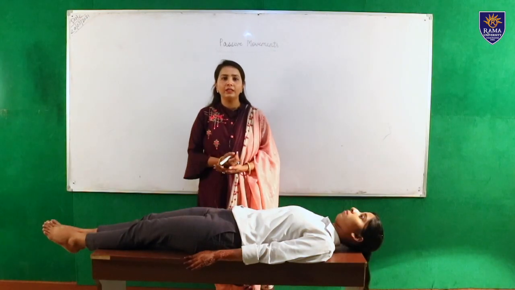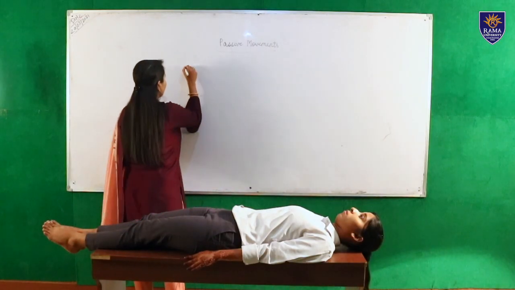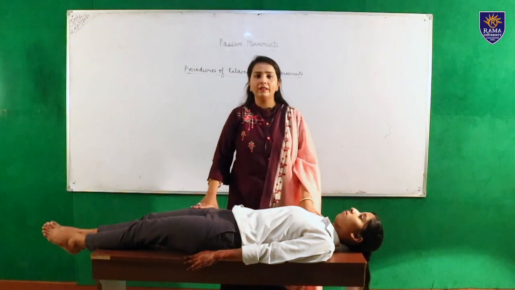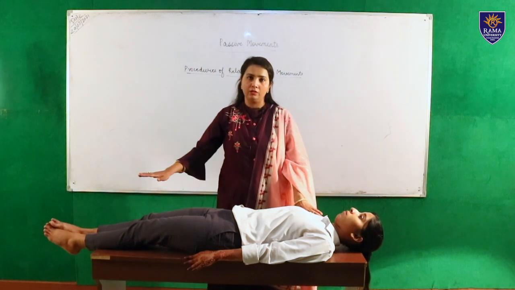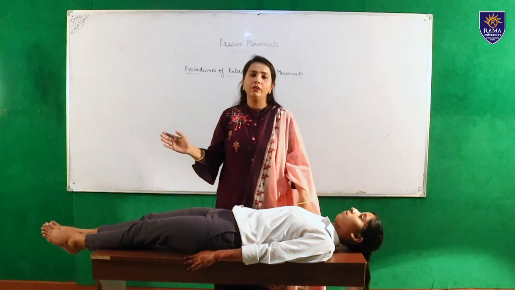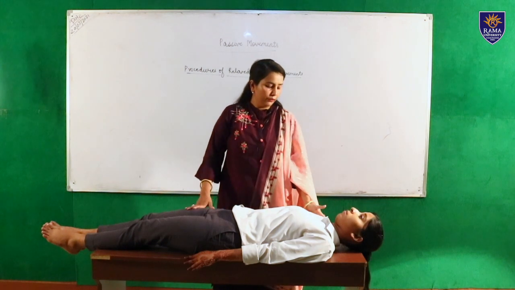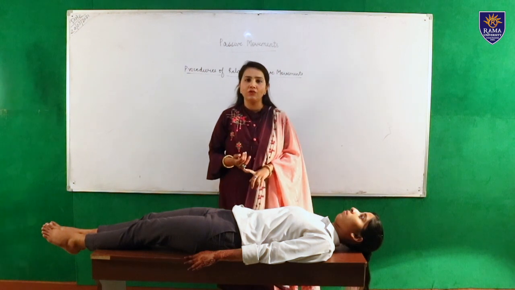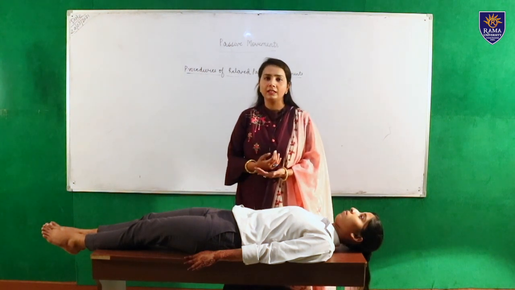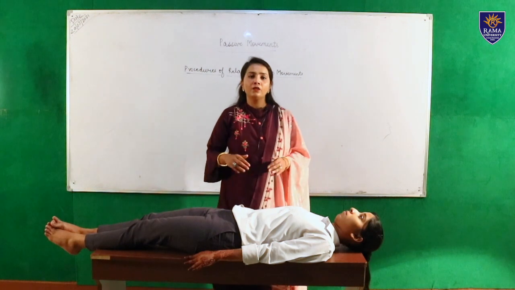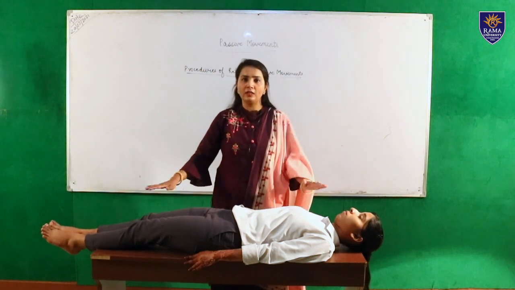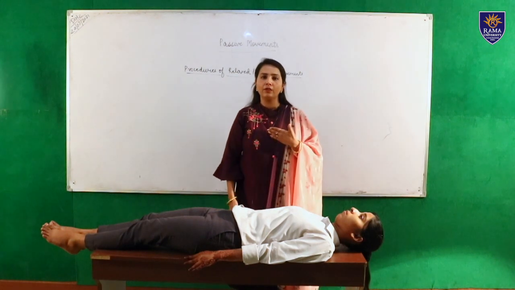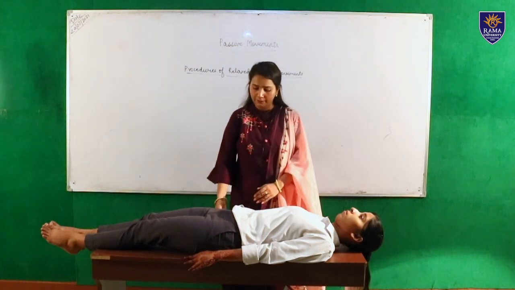Now, I'm going to tell you about the procedure for relaxed passive movement. In this, we have a patient and always maintain the relaxed position, which is the first principle of relaxed passive movement. So for the shoulder joint, there are 6 movements: flexion, extension, abduction, adduction, medial rotation, and lateral rotation. For the shoulder joint, the patient is in supine position and in a relaxed manner. Position of the patient is supine lying and position of the therapist is beside the patient.